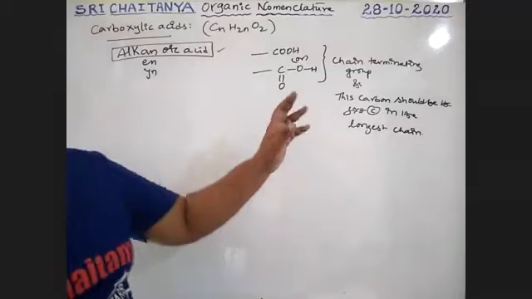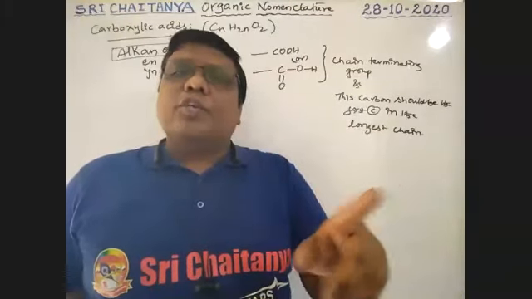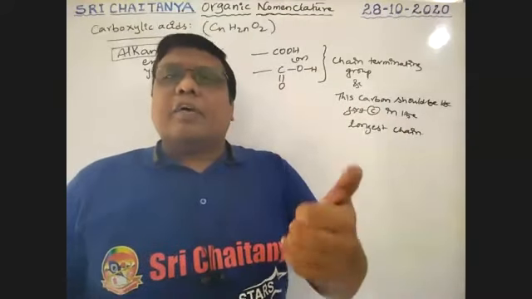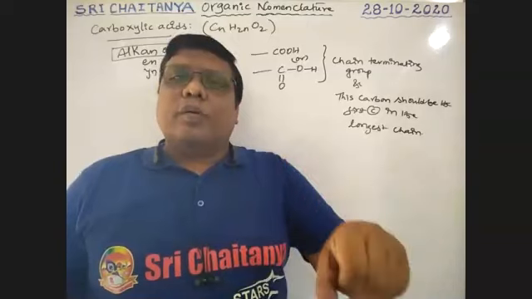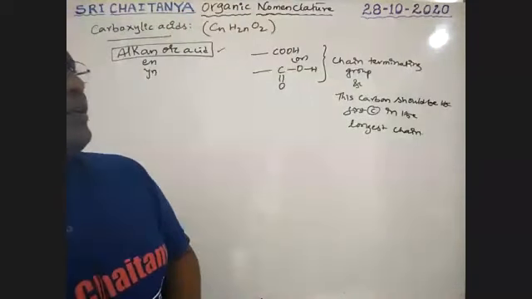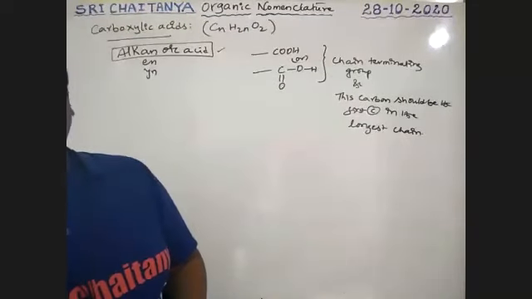So whenever COOH is there, that carbon should be the first. By taking that carbon as first, you can choose the longest chain. Otherwise, it is not acceptable, because for carbon containing functional groups, the carbon should be counted in the longest chain. Very, very important. So as a chain terminating group, this carbon is also the first carbon.